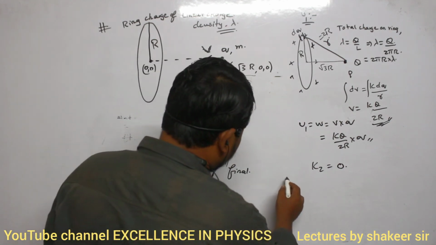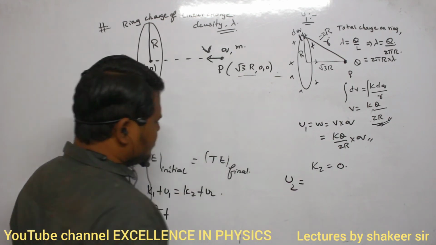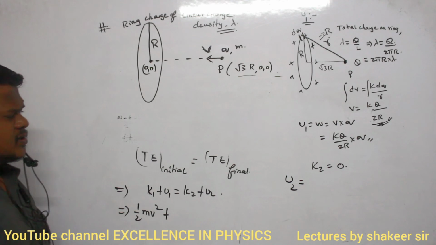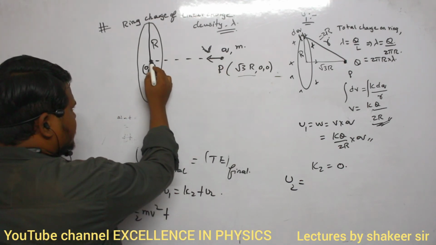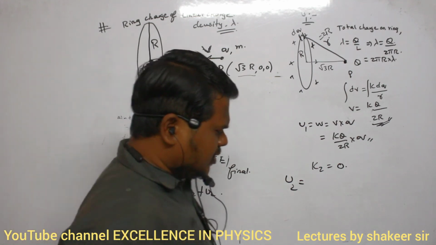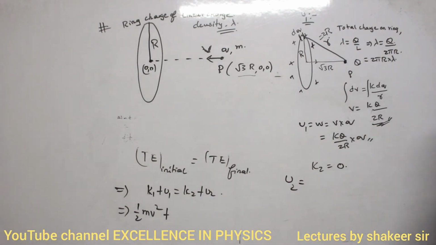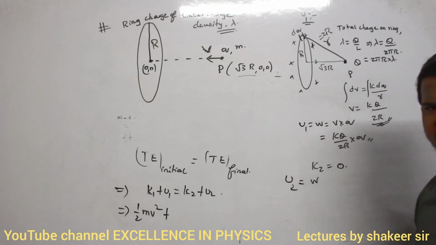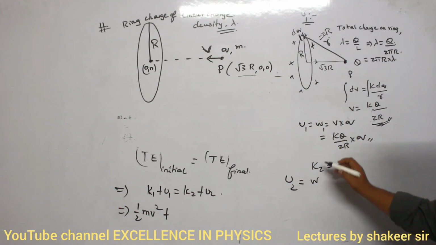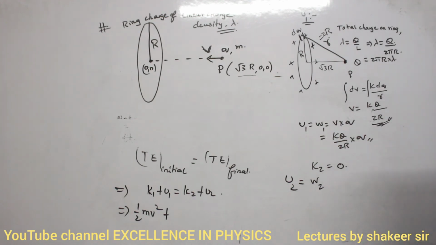Now how can I calculate U2? U2 means what? Final potential energy when this charge has reached the center of this ring. How can I calculate the U2 value? Final potential energy is how much? Come on. So U2 is also work done, no? Clear? So this I can calculate as W1, this I can calculate as W2.